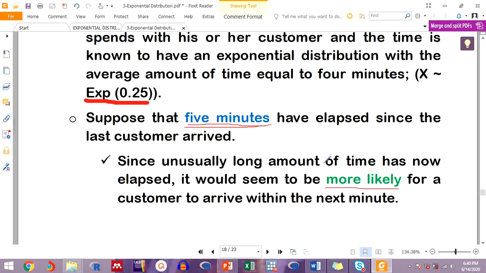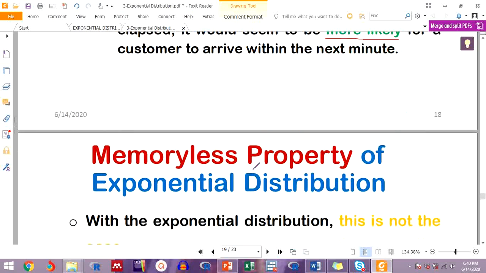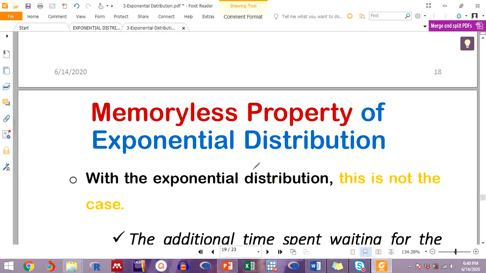So that is the normal, usual way. But with the exponential distribution, that's not the case. Let's see this peculiar property of exponential distribution.